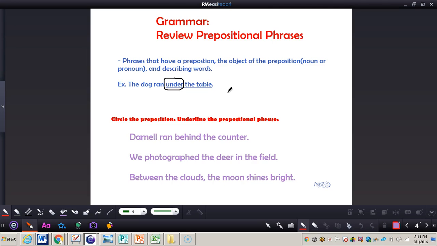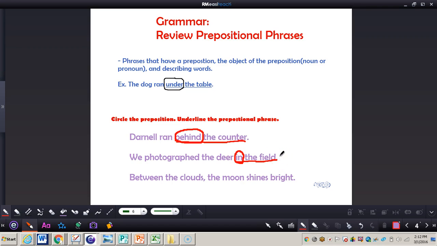Now let's take a look at the next one. It says Darnell ran behind the counter. And so we can see behind would be the preposition, and then behind the counter would be the prepositional phrase. Next one. We photographed the deer in the field, so we can see in the field would be the prepositional phrase. We can see it begins with in, which is our preposition, and then field would be the object of